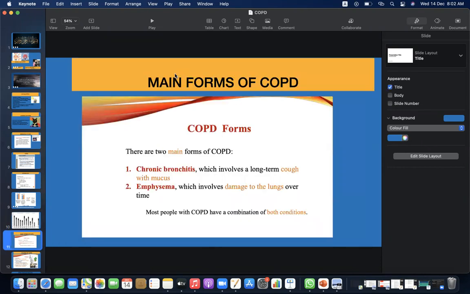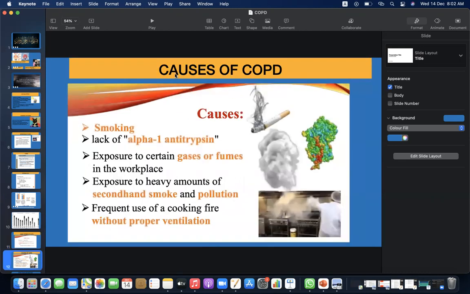Main forms of COPD. There are two main forms of COPD: chronic bronchitis, which involves a long-term cough with mucus, and emphysema, which involves damage to the lungs over time. Most people with COPD have a combination of both conditions.